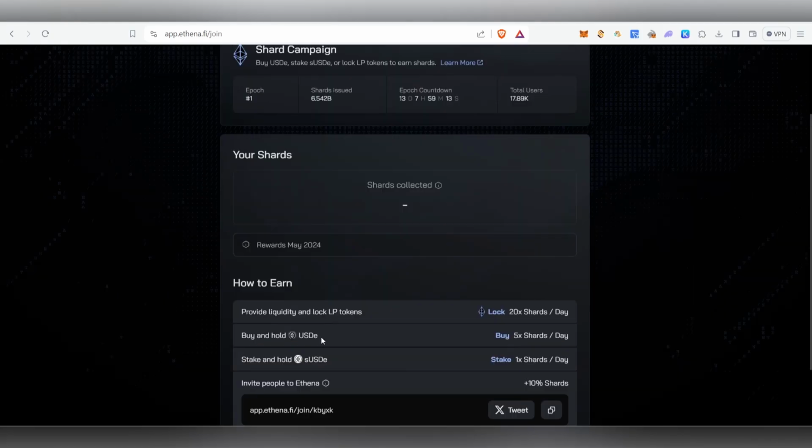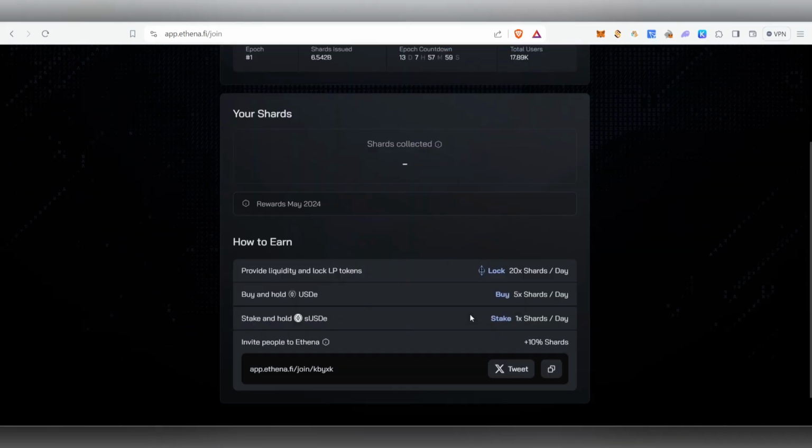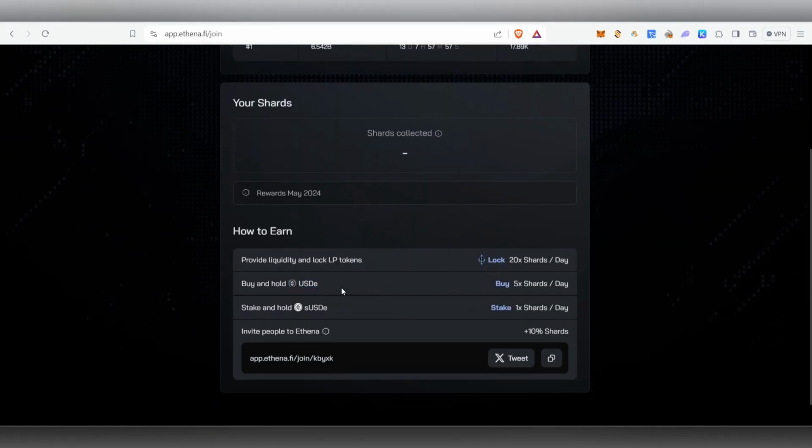So for example, currently we are buying it for 100 USD. Okay, so for example, if I'm buying it for 100 USDT into 5, okay, so 500 shards every single day I'll be able to earn if I just purchase 100 USD and just hold it here. So if you do so, you'll be earning literally 500 shards every single day by just holding $100 alone. Okay, so this is the safest way because your balance will be just staying in your wallet in the stable coin. So it is the safest way by just going in this alone.